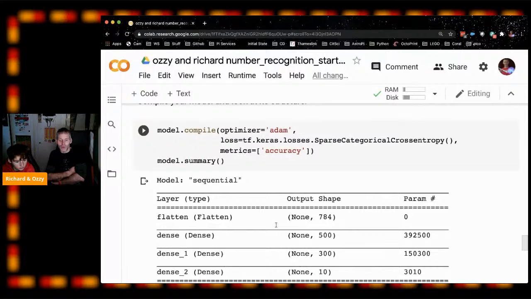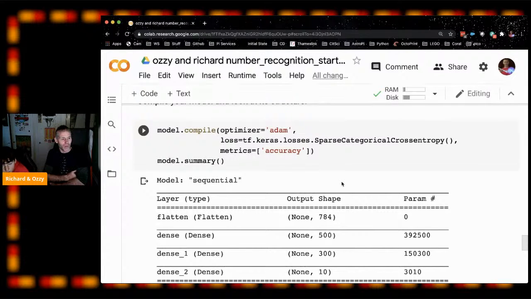Hopefully, when you type, as Ozzy showed you, the sparse categorical cross entropy bit should be auto filled in for you, because that's a horrendous thing to type. Use the one without the underscores. Yes, use the one without the underscores. I'm not sure what the one with the underscores is.